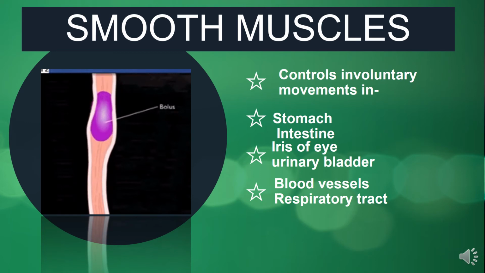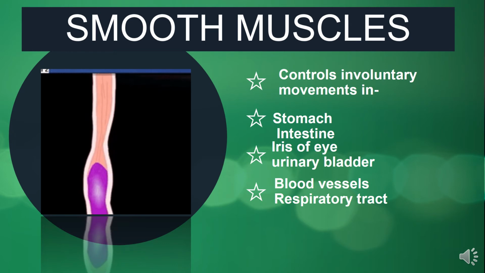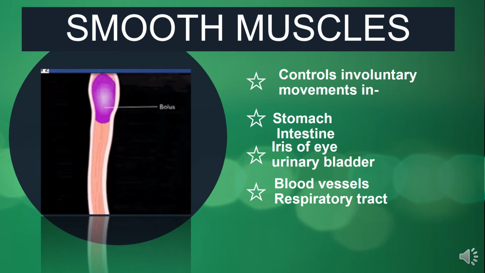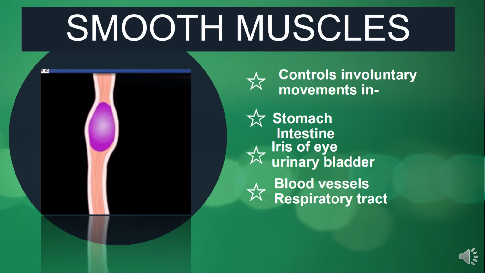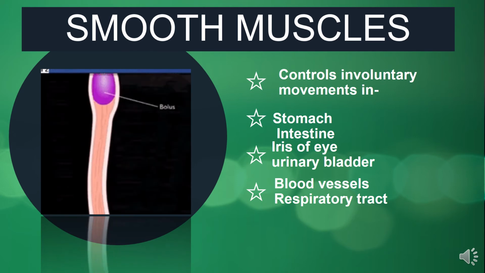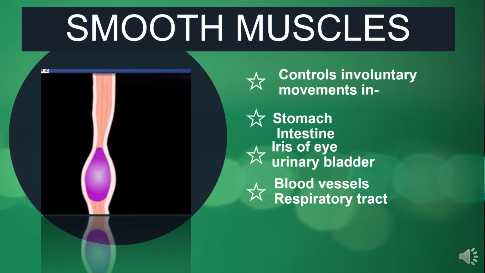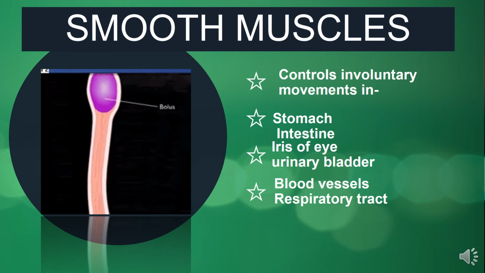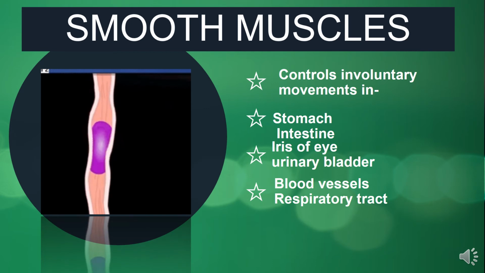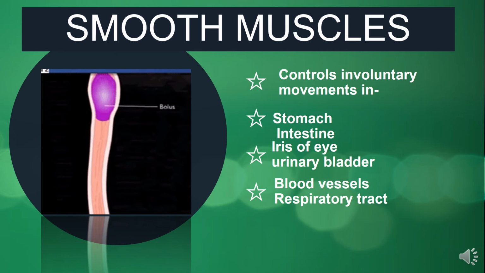As you can see here in this diagram, the food pushes forward through our esophagus or food pipe by the help of the regular contraction of the muscles present in the esophagus, and this muscular movement that helps to push food forward is known as peristalsis. And some other internal organs like intestine, urinary bladder, uterus, they all have these kinds of muscles and they work on the basis of these muscles.